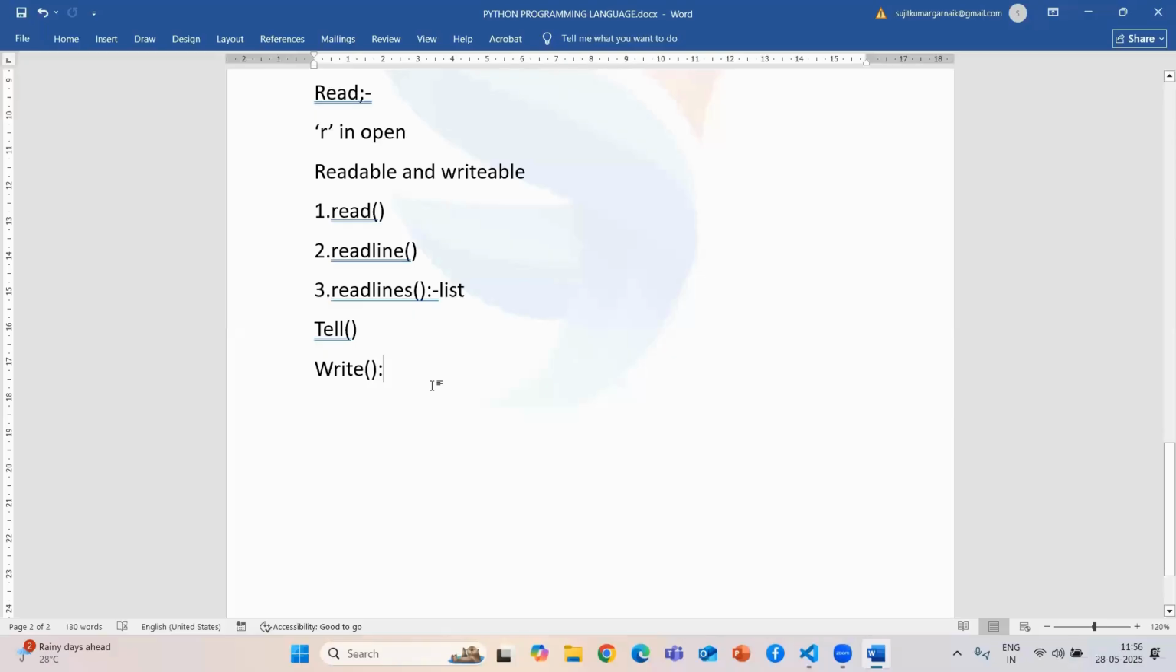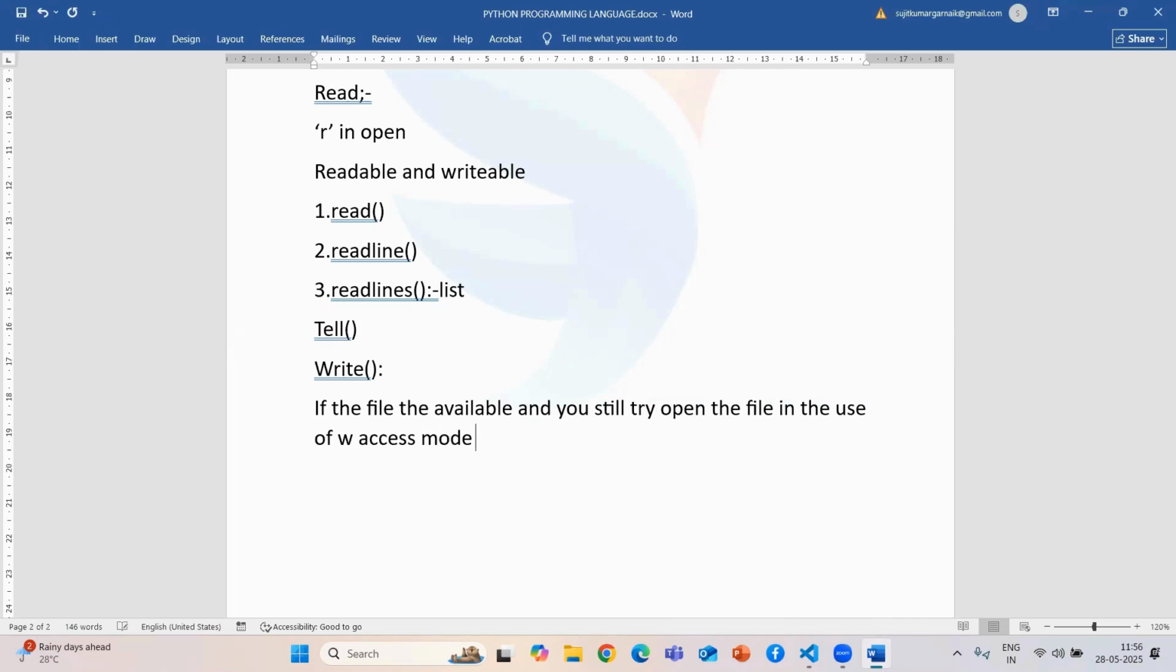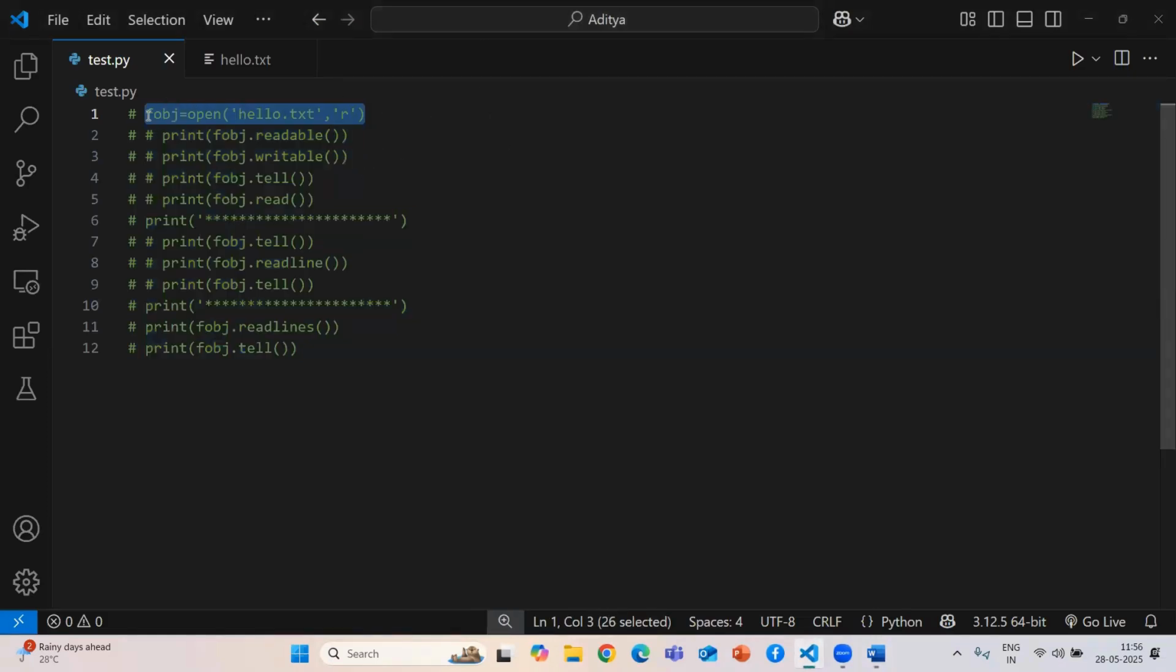But in write mode, if the file is available and you still try to open the file using write access mode, then the data will be overwritten. Overwritten in the sense that I know the data will be present, but if I still open it with write mode, all the data in the file will be overwritten.